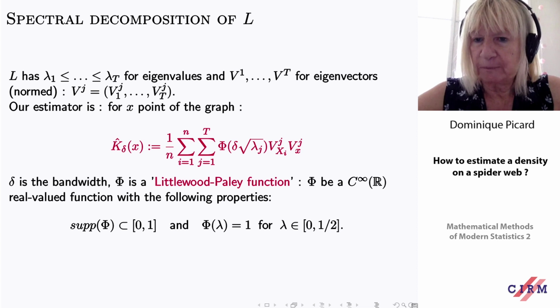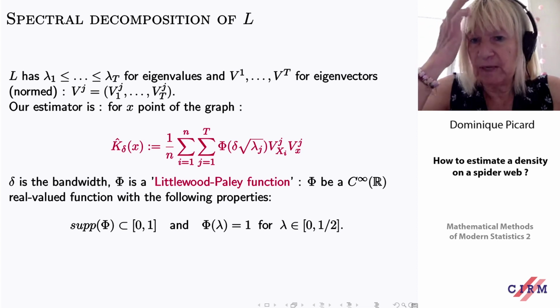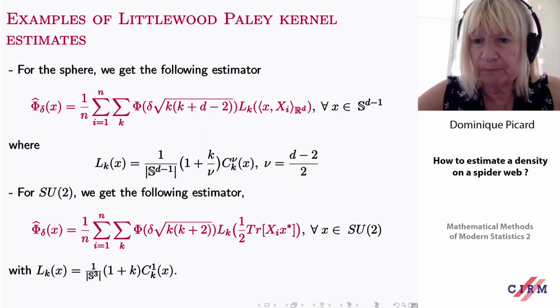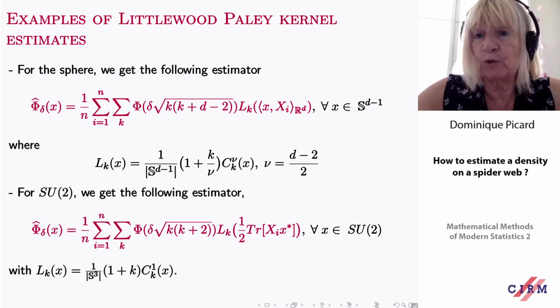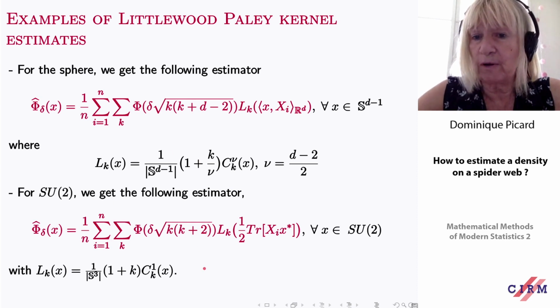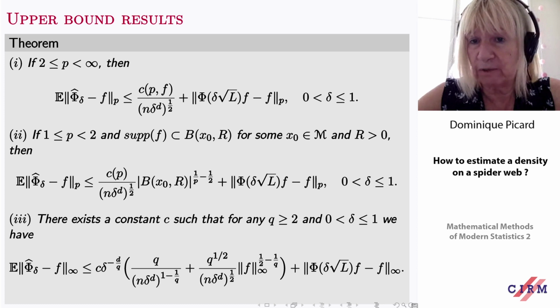So this is in this case. Now just for the example that I showed you a little bit before, you can see that this can be calculated quite easily because we know the eigenvalues and we know the projection. For the sphere, for SU(2) also, so it's not a very complicated object.